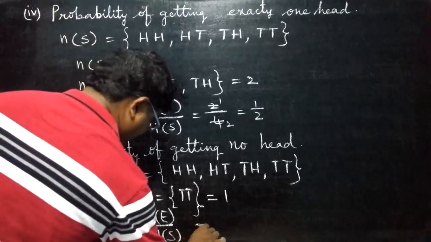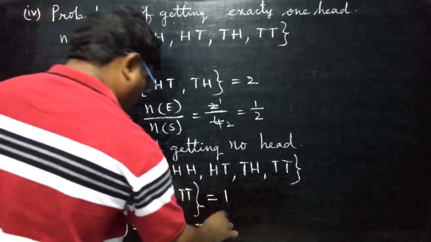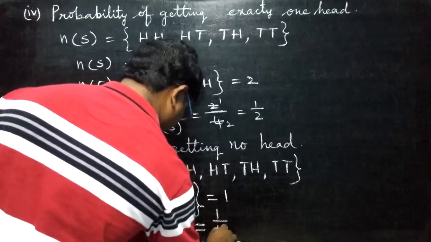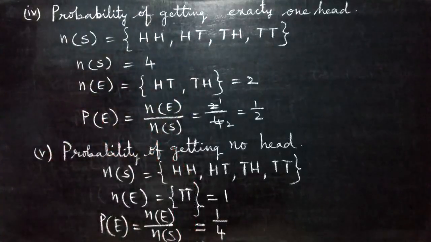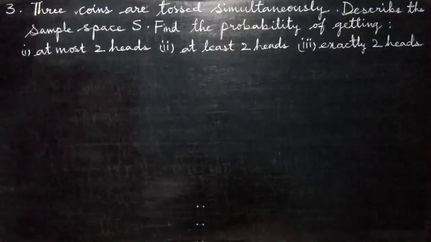That is equal to 1 by 4. What is the answer? 1 by 4. Conclusion, how are you going to write? Therefore, the probability of getting exactly 1 head when 2 coins are tossed simultaneously is 1 by 4. Write that conclusion.